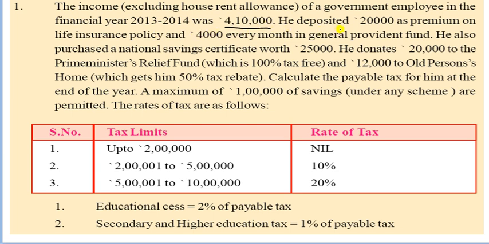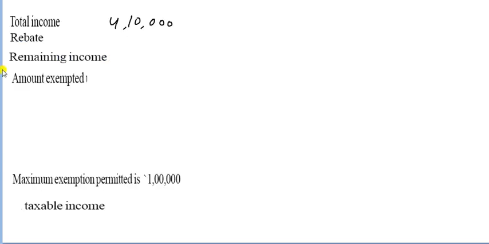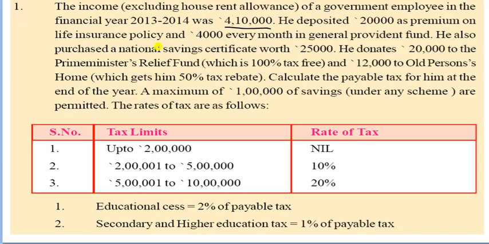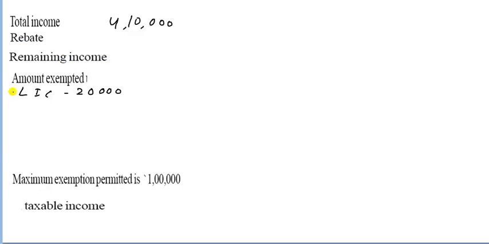Let us see what will happen in this. He deposits 20,000 as premium on LIC. So you have to write premium LIC, that is the 20,000. That means life insurance policy. So you have to write here LIC, that is the 20,000. Come to this one. On the life insurance and the 4,000 every month to GPF. So you can write here 4,000 in GPF.